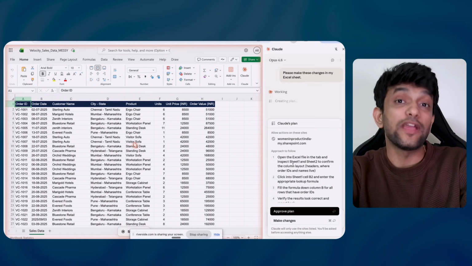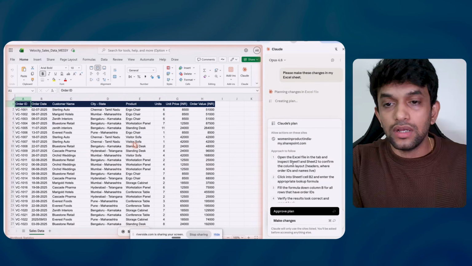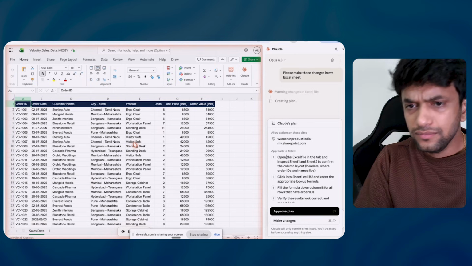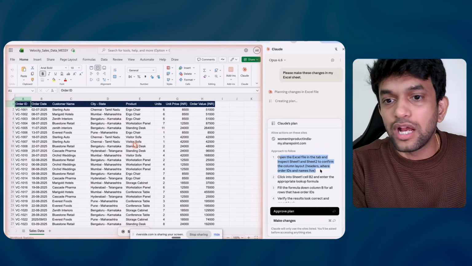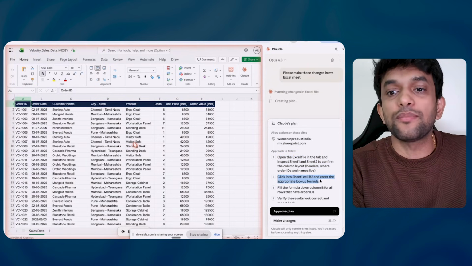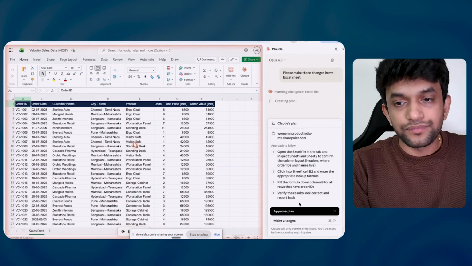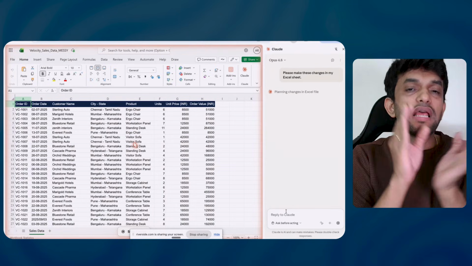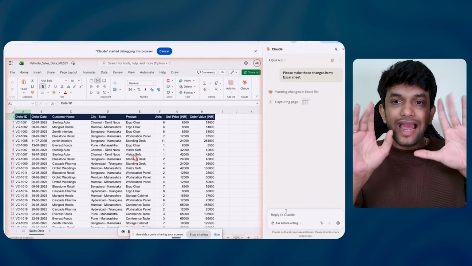See, this is kind of agentic. What do you mean by agentic? Agentic means when AI does your work. So it is showing me the plan: open Excel in the file tab and inspect Sheet 1 to confirm; click on Sheet 1 cell B2 and enter the appropriate lookup formula; fill the formula down column B for all rows; verify the results. The same steps which it said, it is going to perform. See guys, my hands are here. Can you see my hands are here?